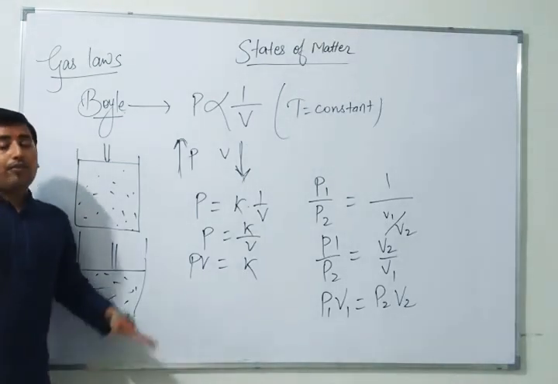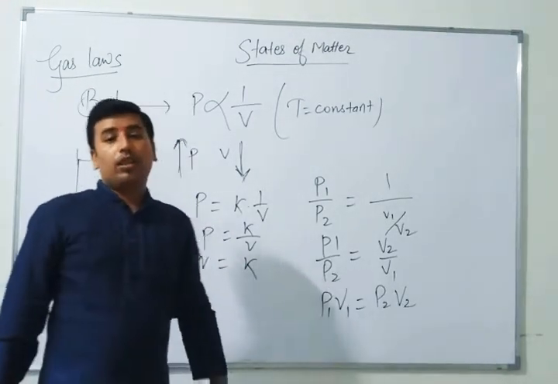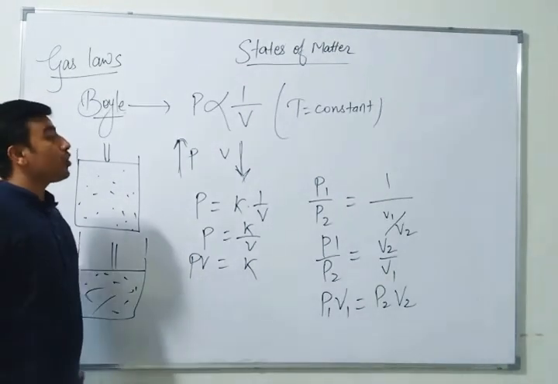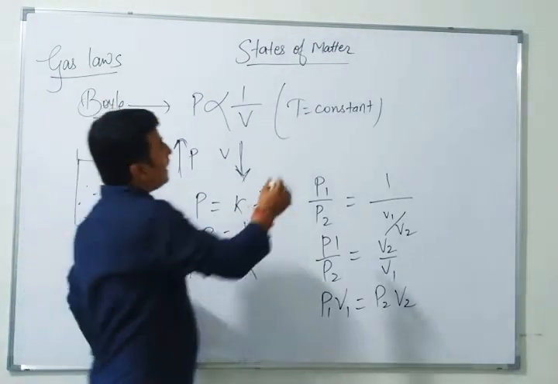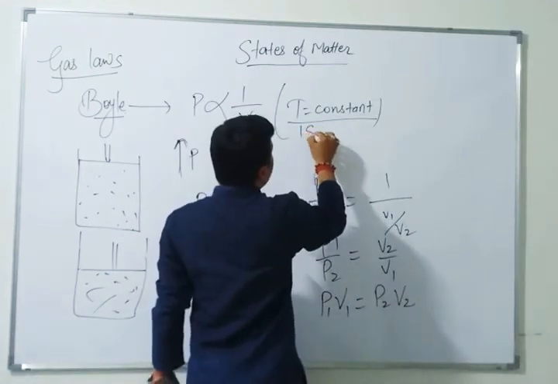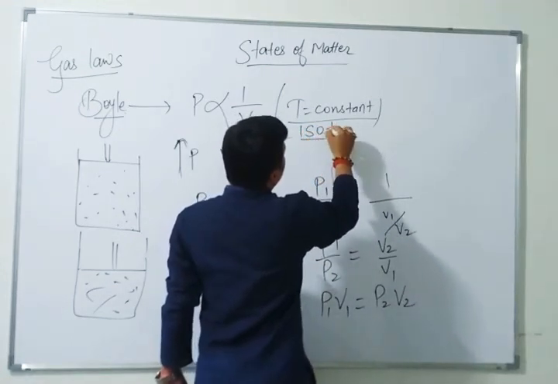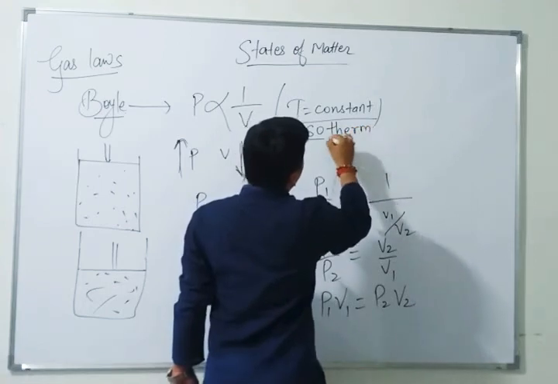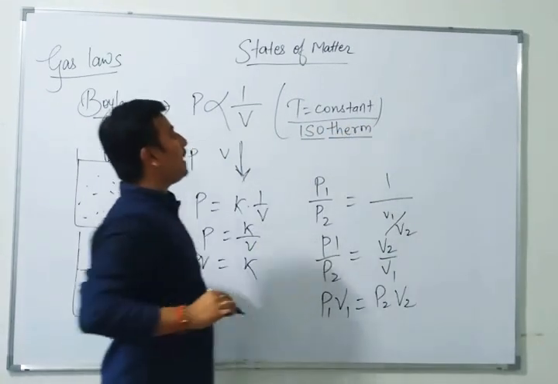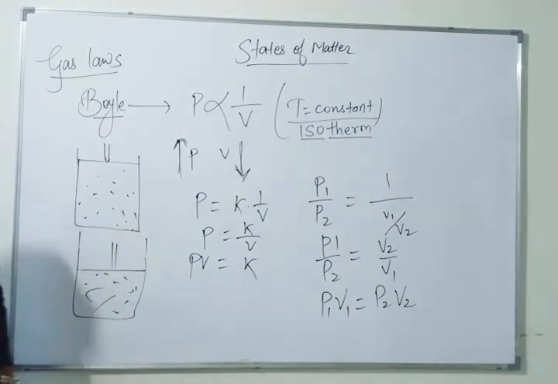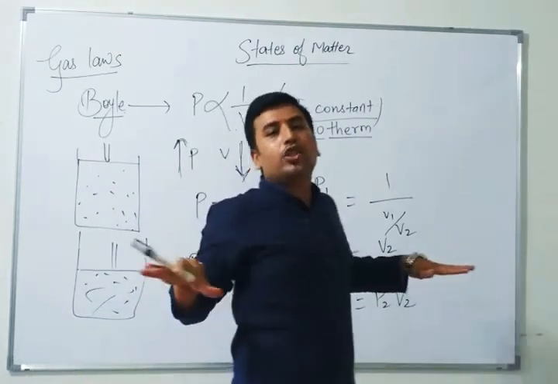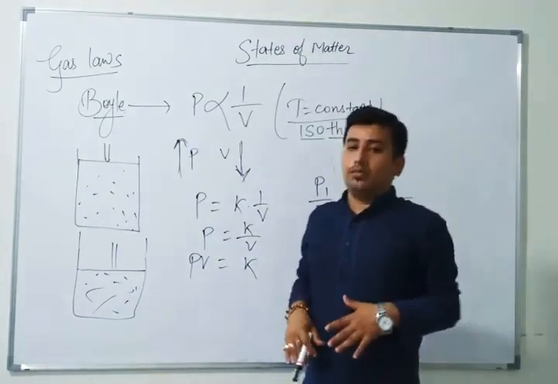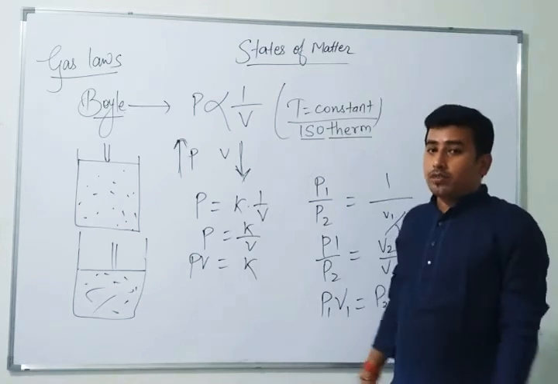So you have seen the relationship between pressure and volume which was given by Boyle in 1662. It is also known as isotherm, meaning constant temperature. Iso means equal, and therm means heat or temperature: isotherm. I hope all of you understand Boyle's law.